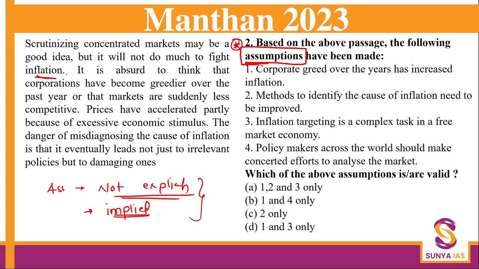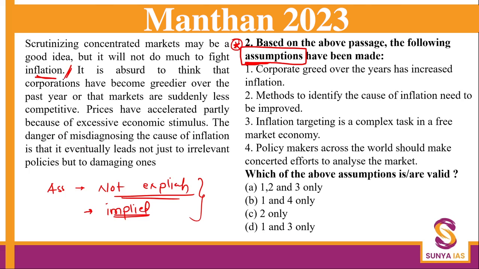So, inflation, we got the first sentence. Let's read it again. Scrutinizing concentrated markets may be a good idea, but it will not do much to fight inflation. It is absurd to think that corporations have become greedier over the past year or that markets are suddenly less competitive. Prices have accelerated partly because of excessive economic stimulus.